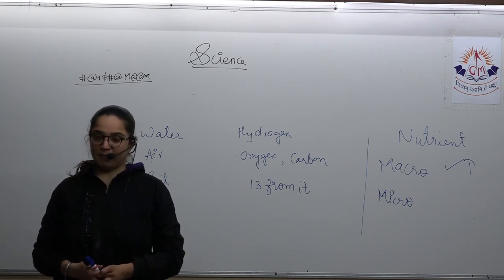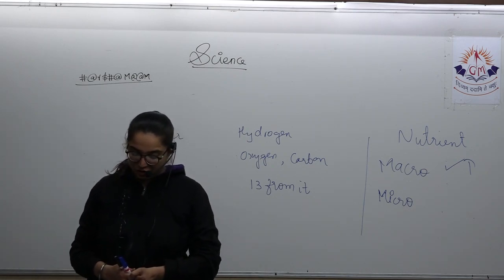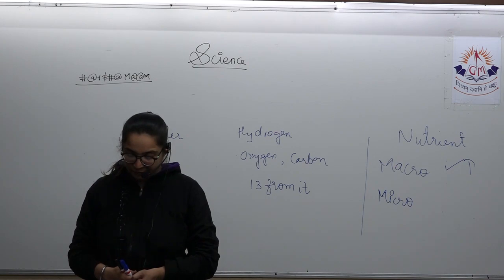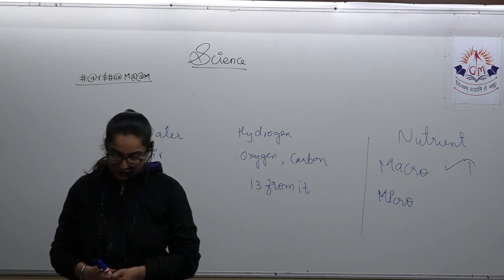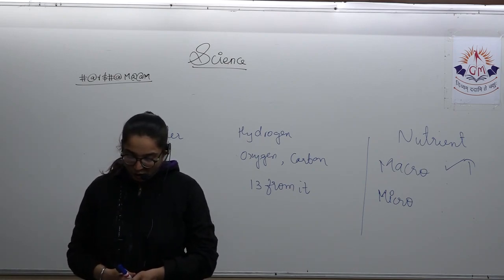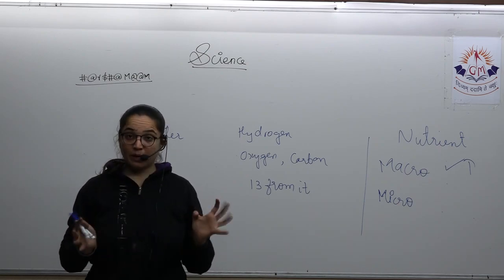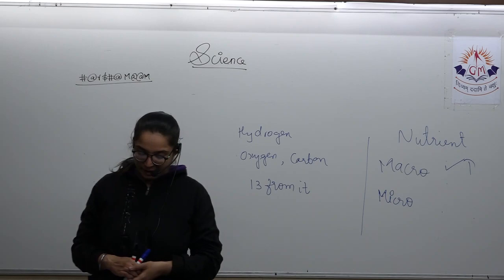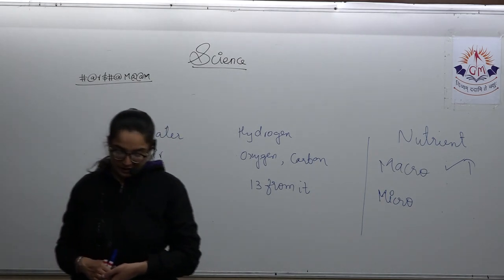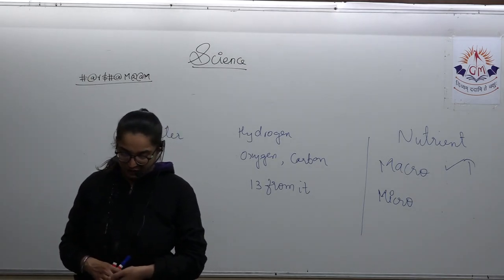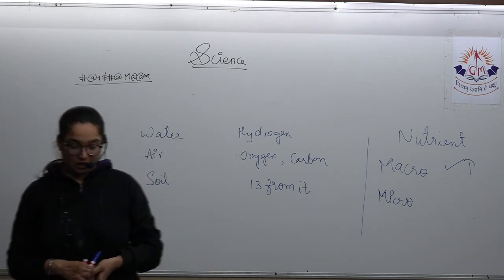Farmyard manure, as the name itself suggests, is a partially decomposed mixture of cattle excreta and litter, and all the leftover organic matter like roughage, fodder, dead leaves, twigs, and all the material that is daily collected from the cattle sheds. It is stored in a pit, and by the action of bacteria, fungi and humus, the manure is prepared. It contains about 5% nitrogen, 2% phosphorus oxide, and about 5% potassium oxide.